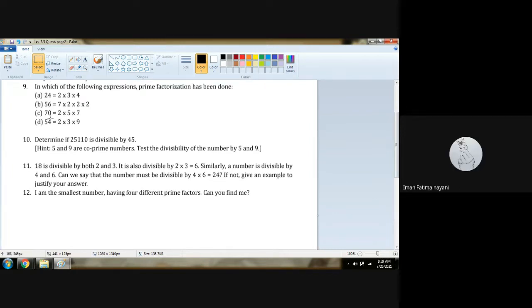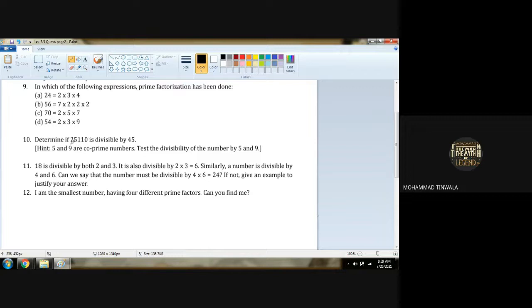Kulsum, can you read? If 25,110 is divisible by 5 and 9, then 25,110 is divisible by 45. Hint: 5 and 9 are co-prime numbers. Test the divisibility of the number by 5 and 9.